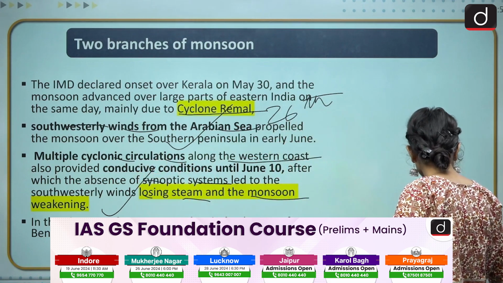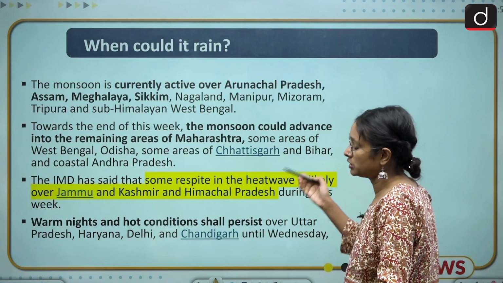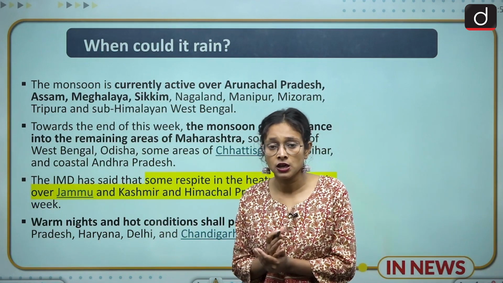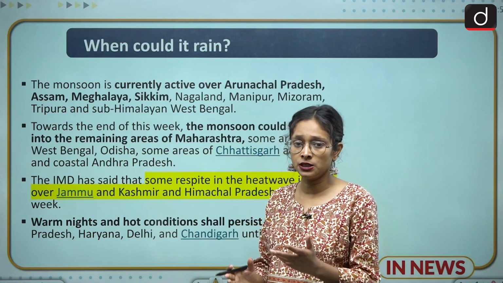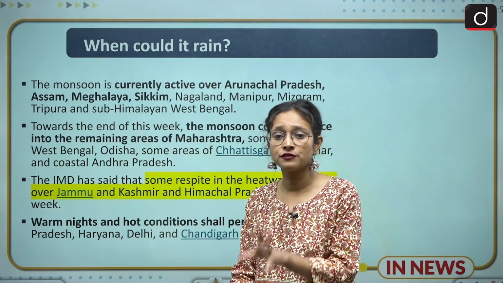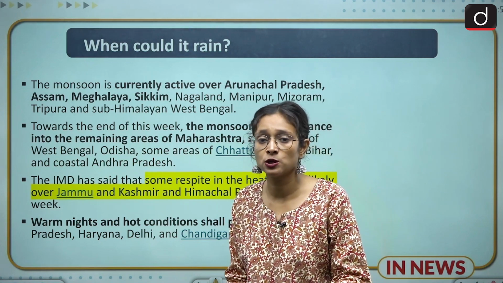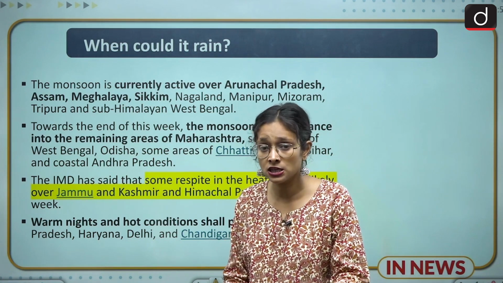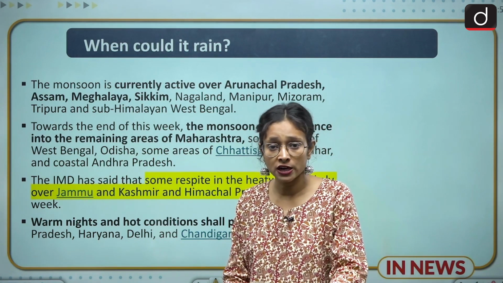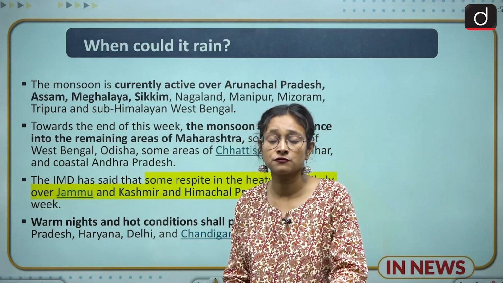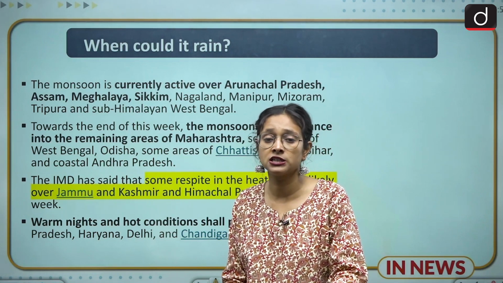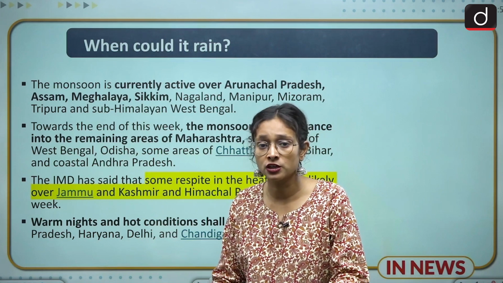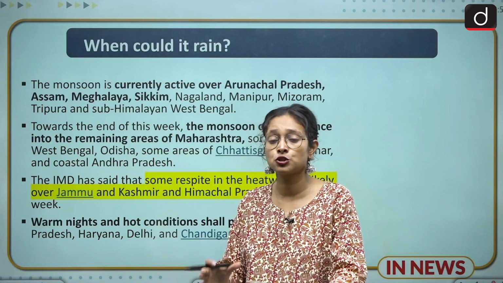Now we come to another one: when could it rain, because so many people are eagerly waiting. According to the IMD, by the end of this month, the monsoon will travel to different parts of the country, especially Uttar Pradesh and Delhi. But they have not clarified much about Delhi and different parts of the country, and they predicted that by tonight there may be rain, but they did not predict it surely.